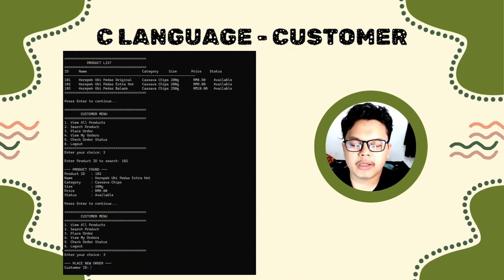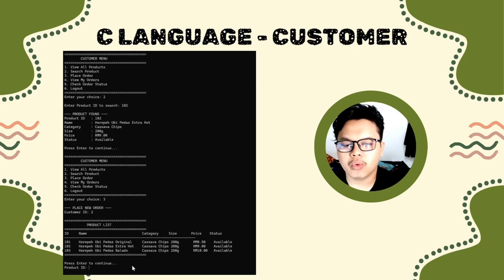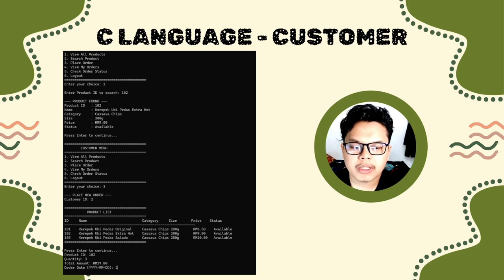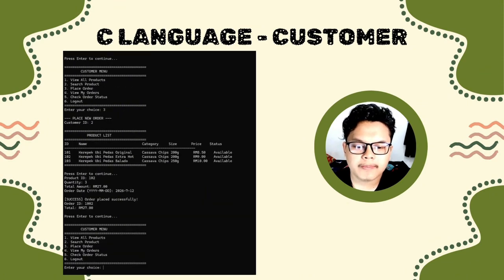Okay, so we need to put the customer ID, which is number 2 that we have set in the code. Then it will display the product list for the customer to enter the product ID. Then we need to put the quantity, then it will show the total amount, and we need to set the date. Then it will show the order placed successfully, the order ID, and the total price that we have. So then we continue with view my order.